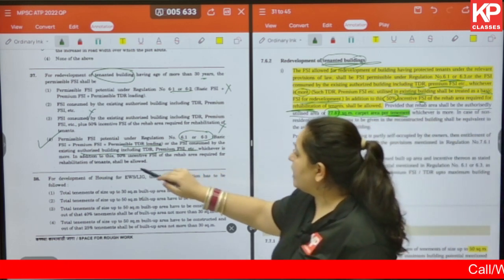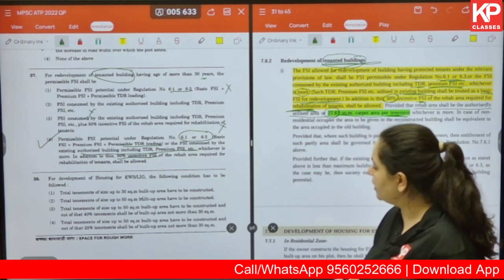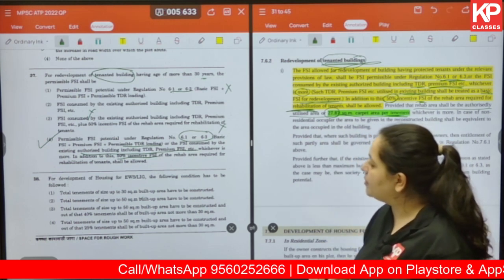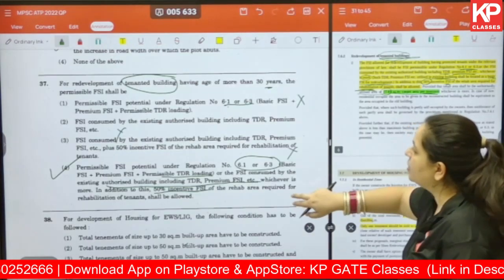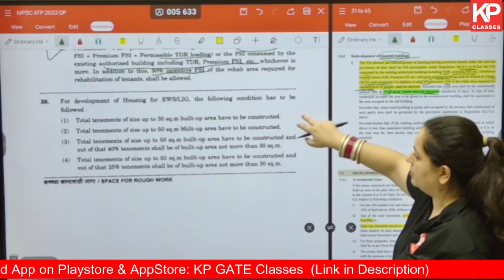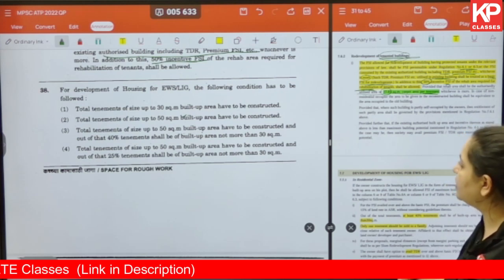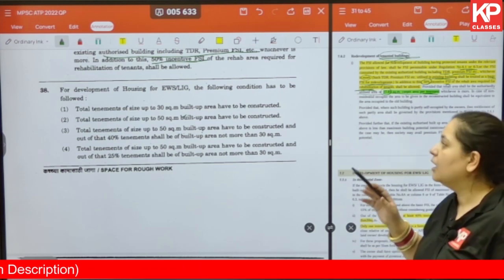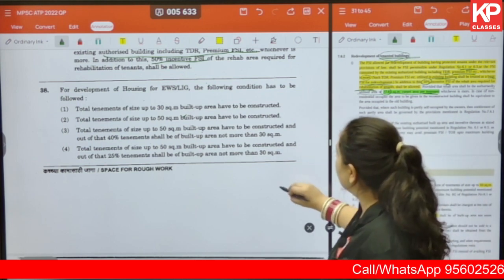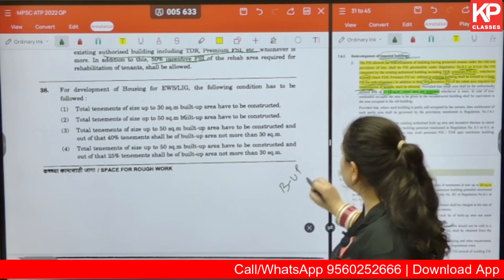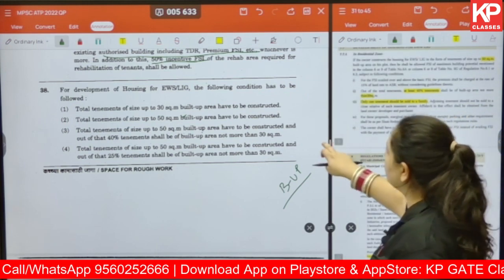Plus, in addition to this, we have 50% incentive FSI of the rehab area required for rehabilitation of tenants which shall be allowed. So option number 4 is correct for question number 37. Okay, moving on. For development of housing for EWS LIG, the following condition has to be followed. So here we are talking about built up area. Again, this answer you will get in the document of UDCPR.